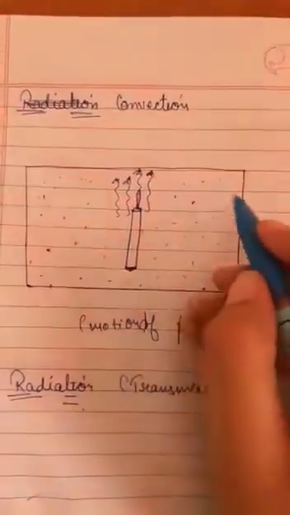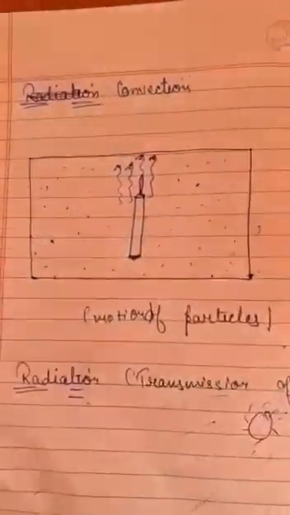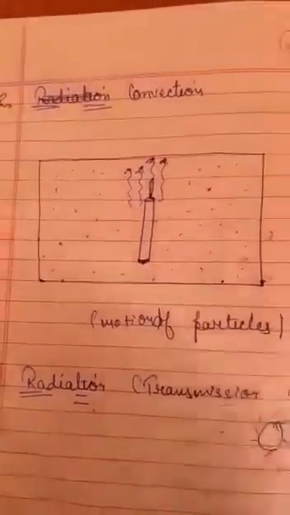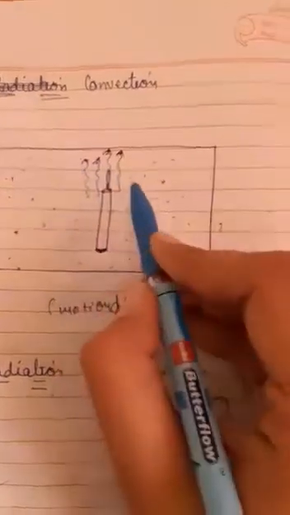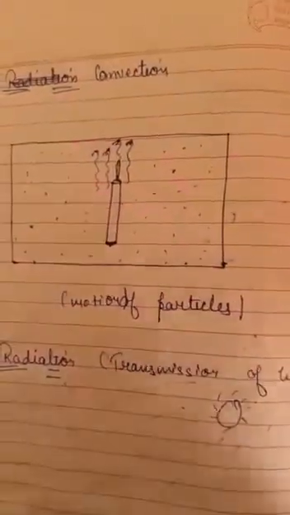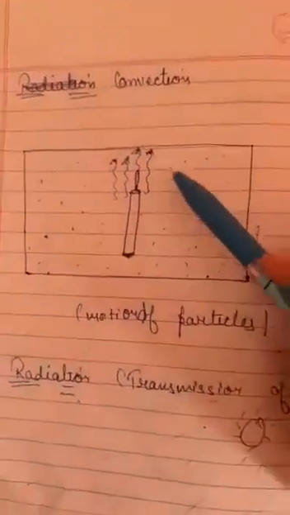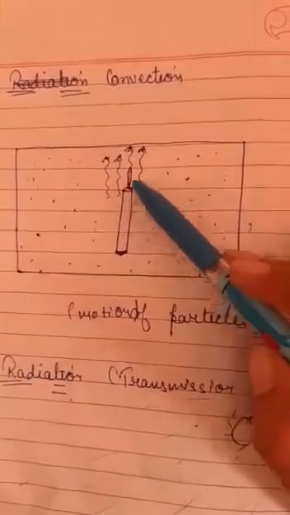The difference between conduction and convection is that in conduction particles were not moving, but in convection these air particles will start moving. Particles are actually moving because they are gaining energy from this flame.